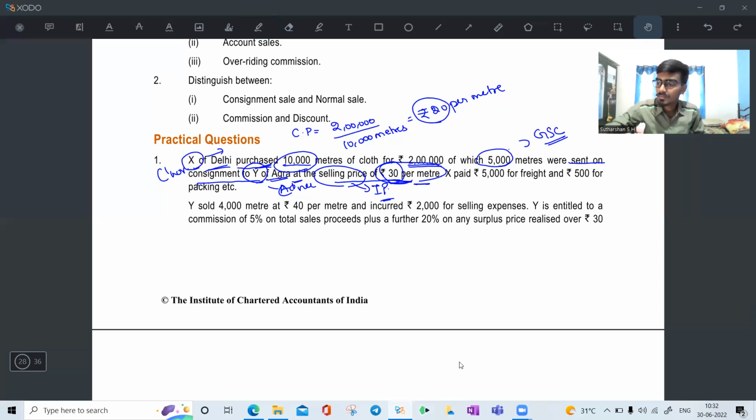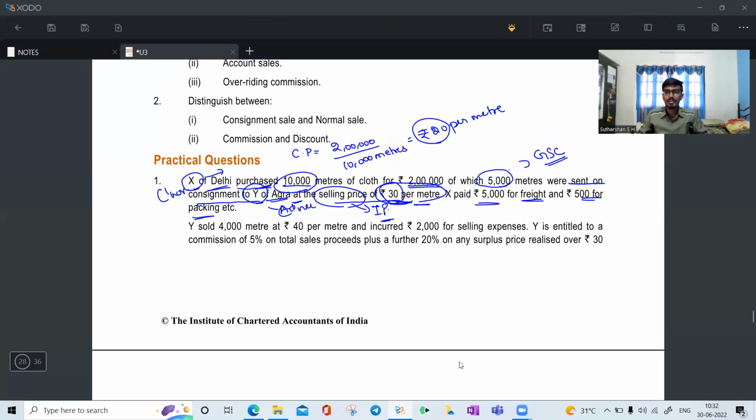X paid 5,000 for freight and 500 for packing, etc. Whose expense is this, consignor or consignee? Consignor, very good. X paid 5,000 as freight and 500 as packing charges. Then Y sold 4,000 meters at 40 per meter and incurred 2,000 for selling expenses.